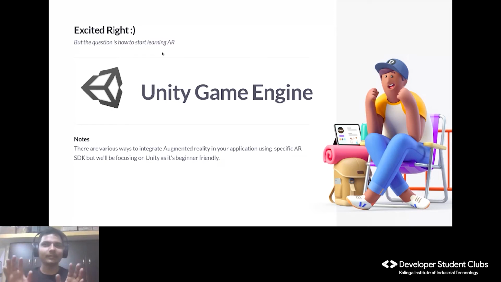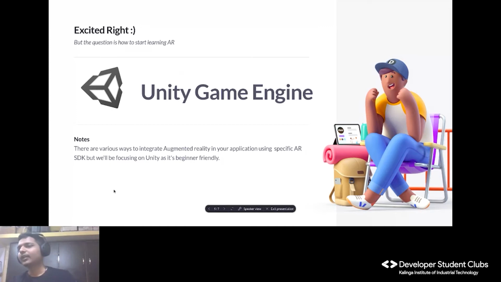If you know Android Studio, you can directly jump onto ARCore with Android Studio. But if you don't know Android, don't learn it. If you learn it, that is a good thing, but if you just want to utilize the functionality of AR, the same can be done with Unity. Unity also gives you a final output as an APK. Android Studio is a bit more flexible, while the Unity game engine on a bigger level becomes a bit constrained. Cool, so let's dive into this.